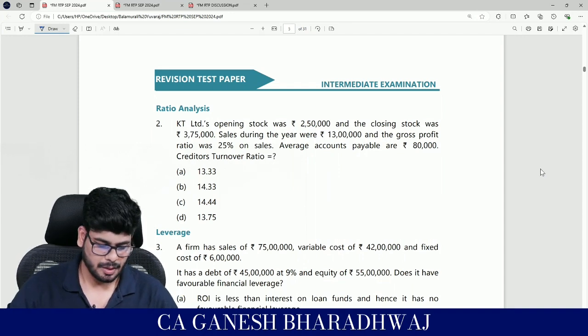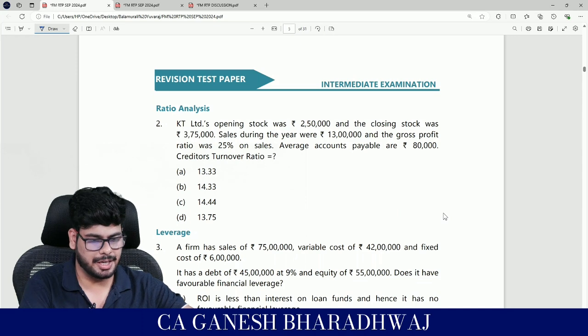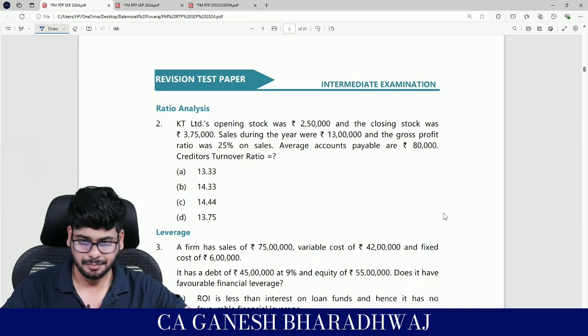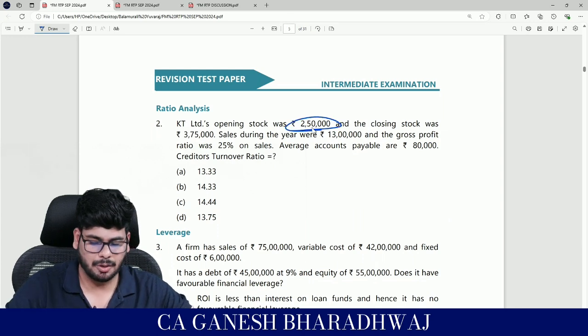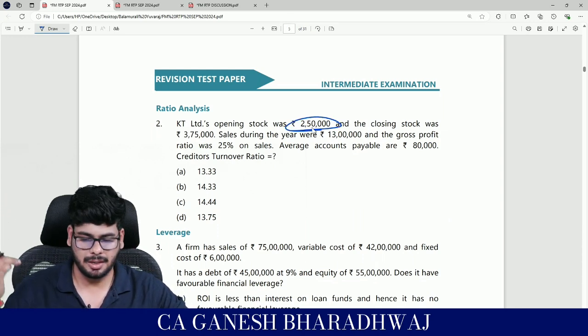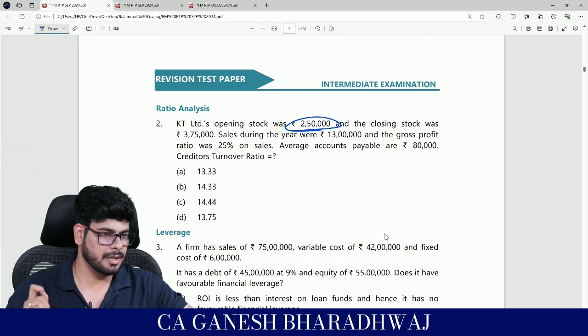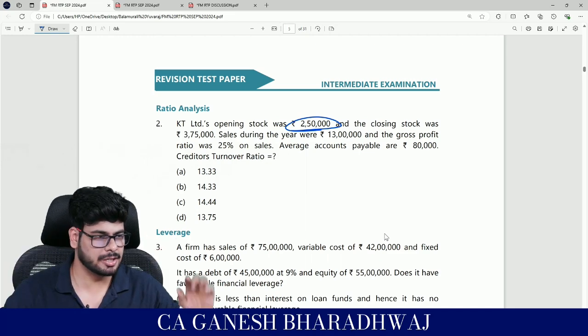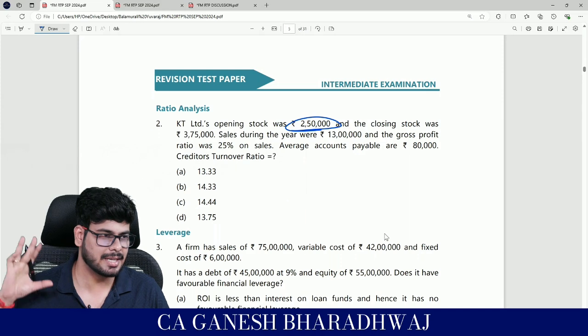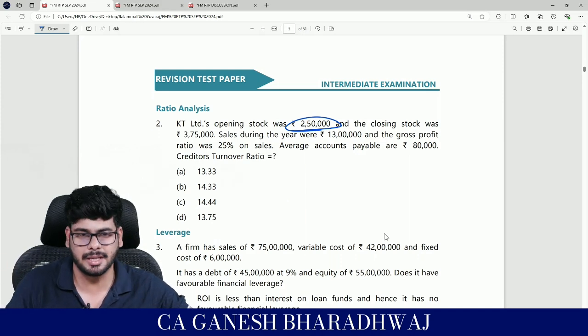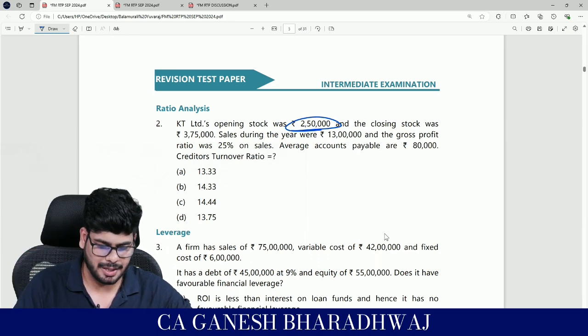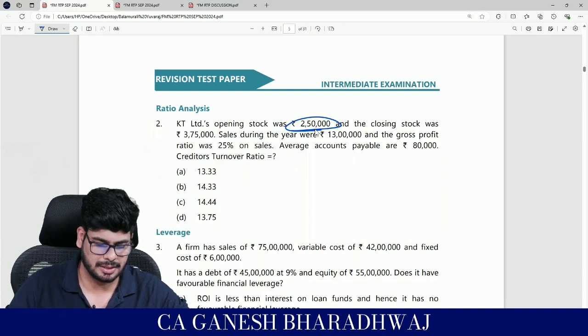Okay, so this is from the chapter ratio analysis, a direct question. KT Limited's opening stock was 2,50,000. Guys, please come back. One reading, right? Bring all the observation skills, start doing it and get the answer. The remaining sums are not that lengthy. Some challenges are there here and there that we will discuss anyways. Quick, guys. This is nothing in front of the sum that we did.